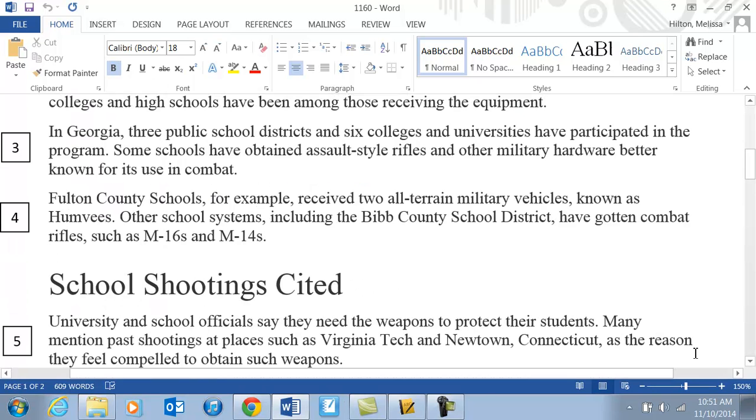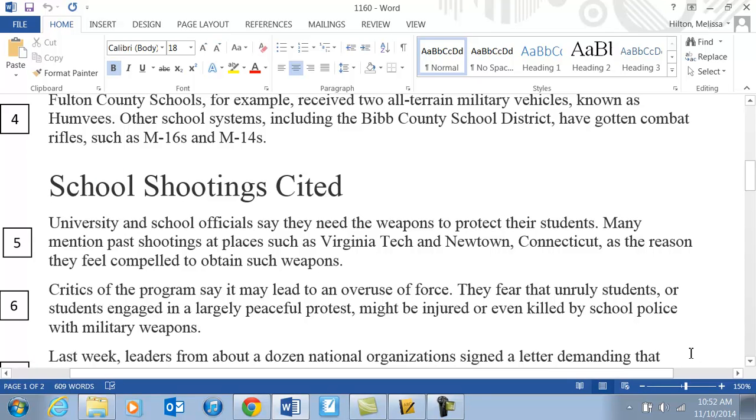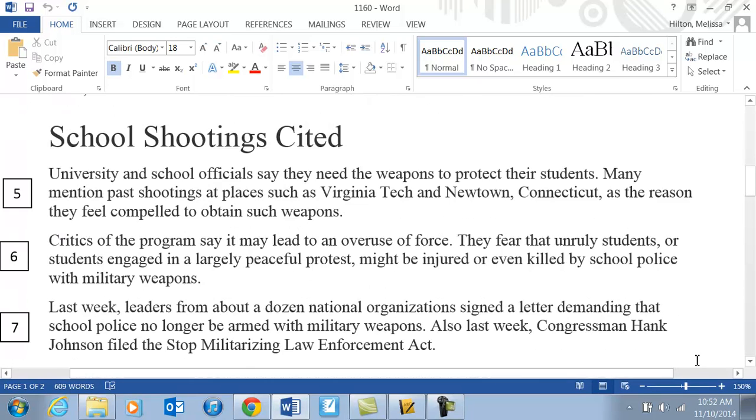Paragraph 3. Find and highlight who has taken advantage of the program. Paragraph 4. Find and highlight what Fulton County received and what they were used for.